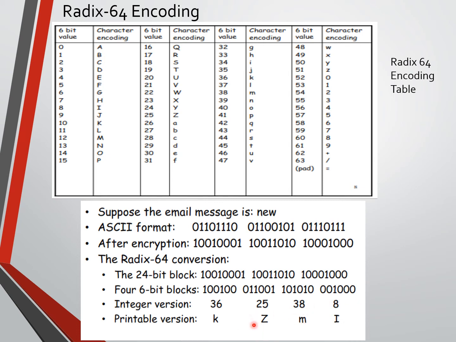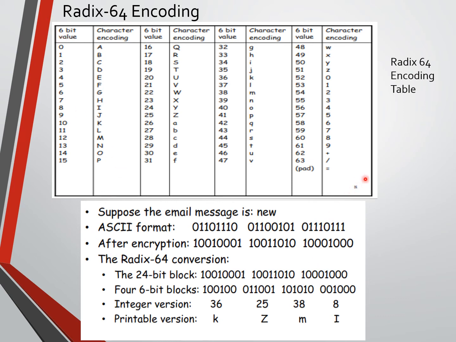So now it is clear we are not sending the encrypted binary data. We are sending the printable characters KZMI. These are ASCII printable characters, and in order to represent them, we represent each character by a 6-bit value.